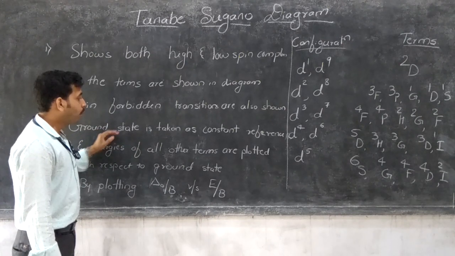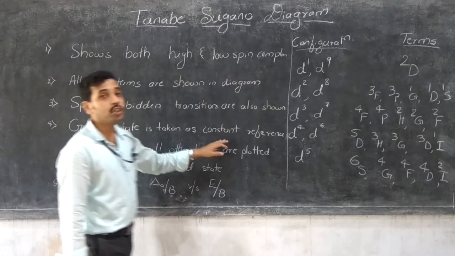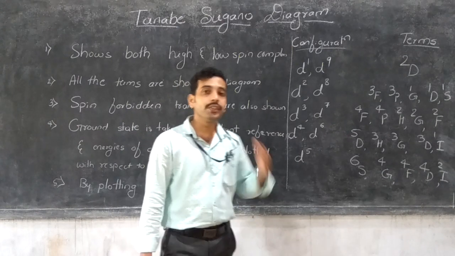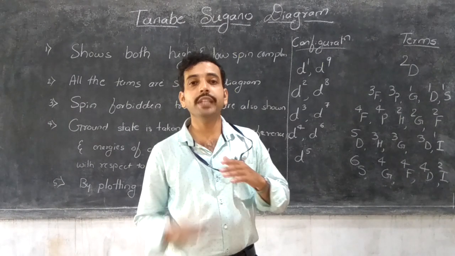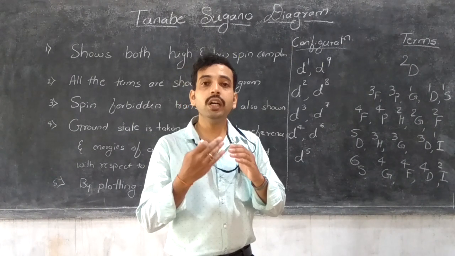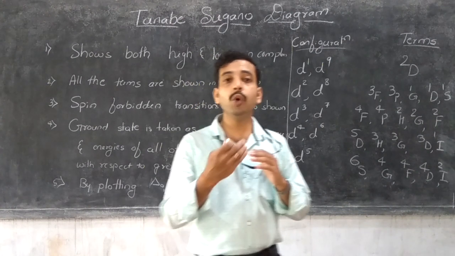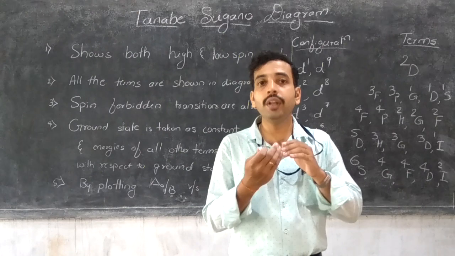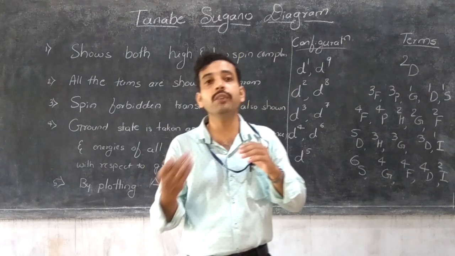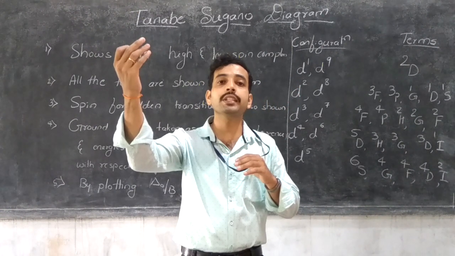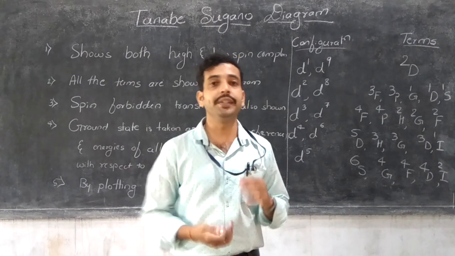Here, the ground state is taken as a constant reference. In the Orgel diagram, the energies are explained from the zero energy level, where one state is lower in energy and another is higher in energy from the hypothetical degeneracy.